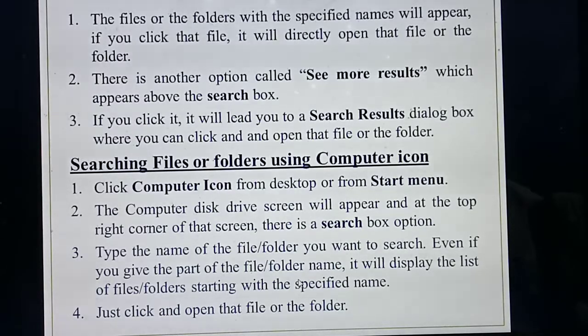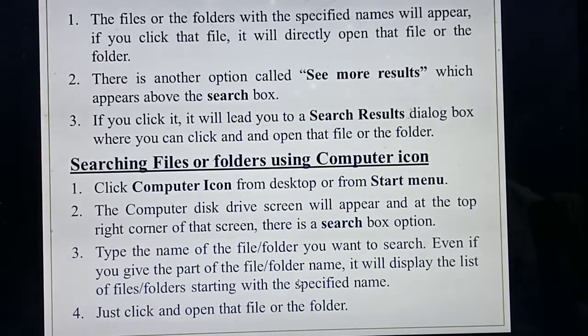Next, you are going to search your file and folder using the computer icon. From the computer icon you are going to search your file or folder. For that, what steps do you need to follow? What's the first step? First you need to open the computer icon. Once you have opened the computer icon, a particular screen will be displayed. In that screen, you need to find the search box.